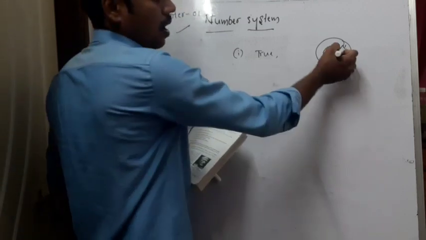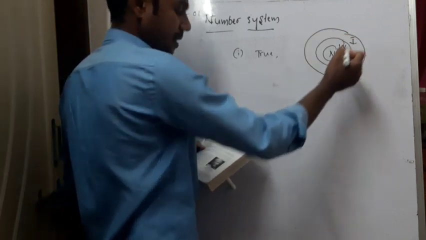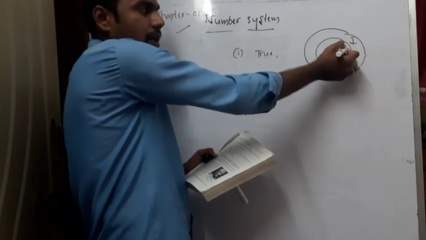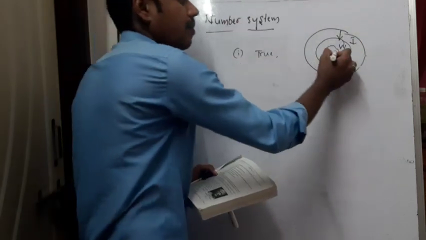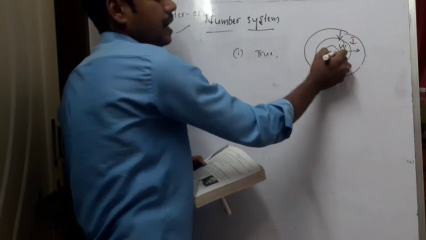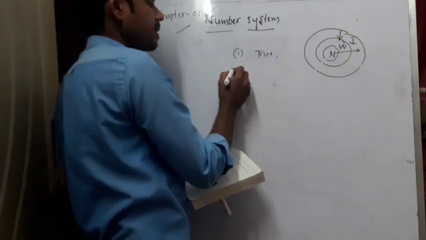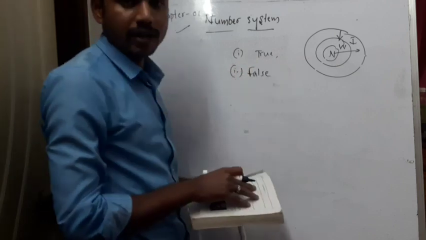Next, every integer is a whole number. See, to the whole numbers, if I add negative numbers, I will get integers. The statement is, every integer is a whole number? No. We cannot travel back in the reverse direction. From the center to the periphery we can move, but we cannot travel in this end. So the statement that all integers are whole numbers is false, because you can give a reason.